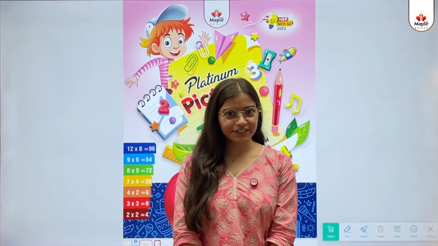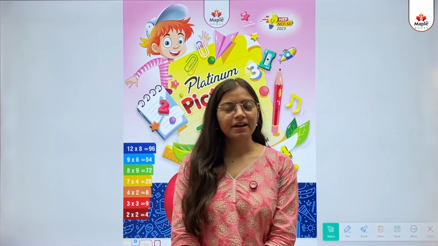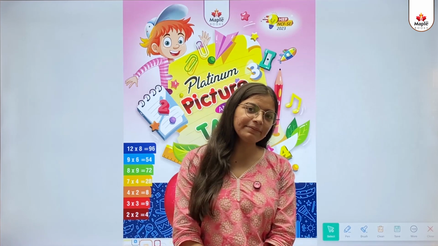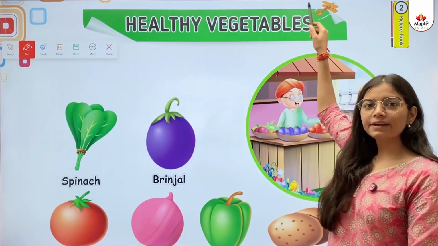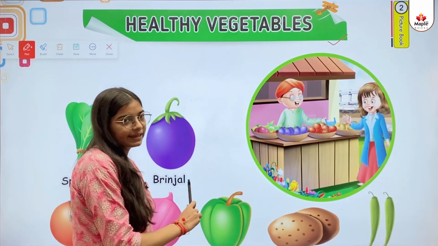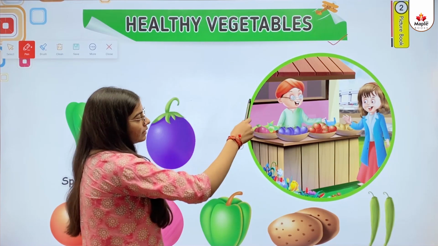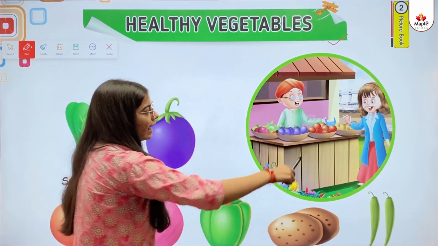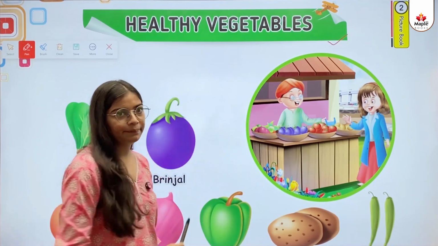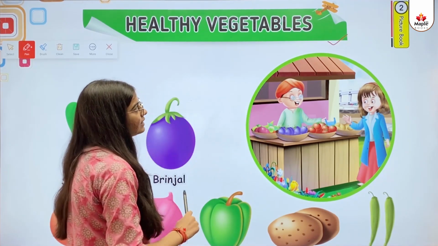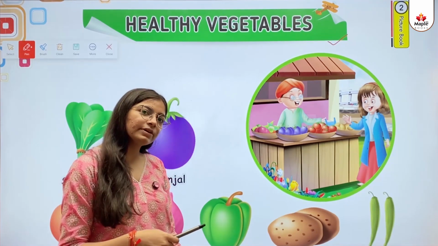So kids, today we are going to start Platinum Picture and Table, a book of picture and table. So let's begin. Healthy vegetables. So kids, as you can see in the picture, there is a vendor selling vegetables and a lady standing there buying some vegetables. So kids, in this concept, we will learn some names of vegetables.